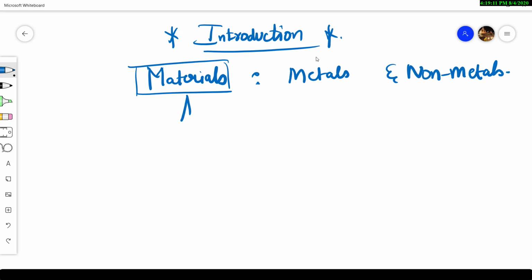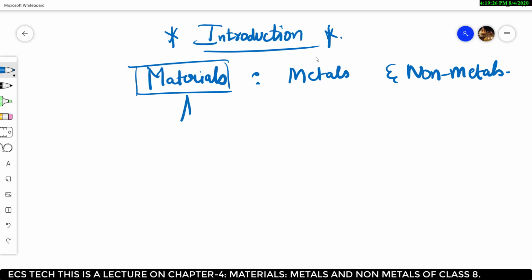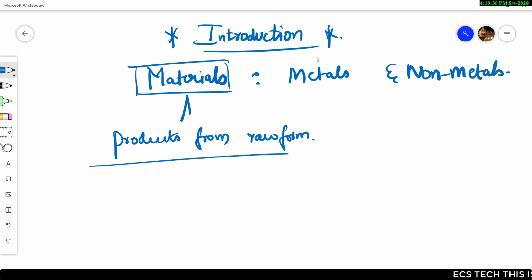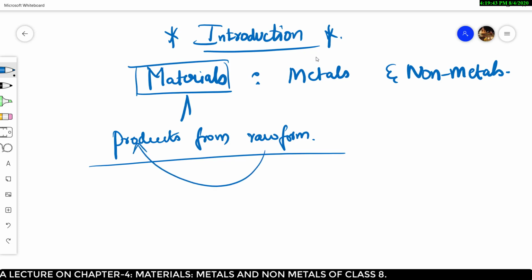So materials can be anything, right? You can see many general examples. You have many materials from which you can make products. If any kind of substances are obtained from raw form and we convert them into some usable kind of products, those are known as materials.